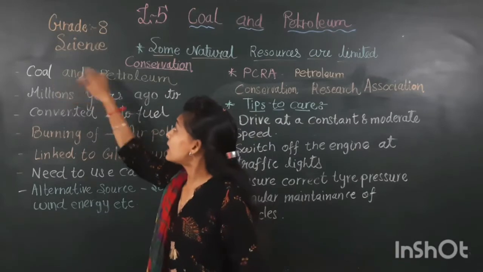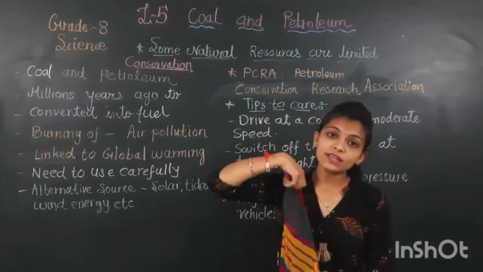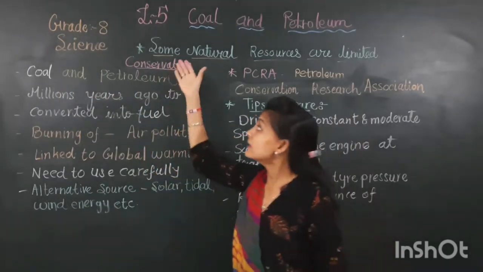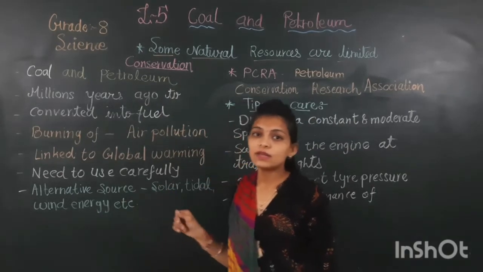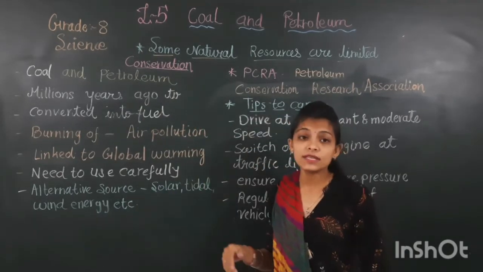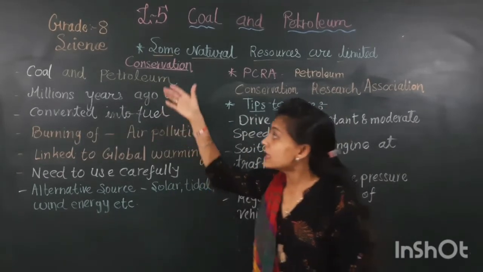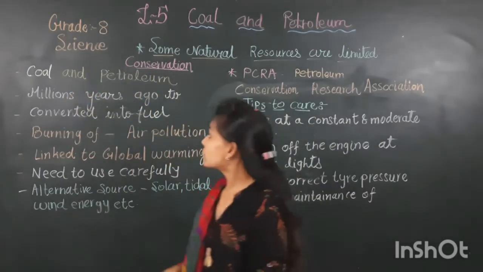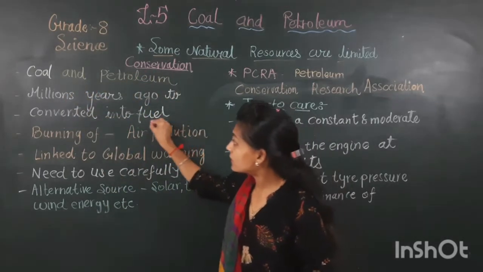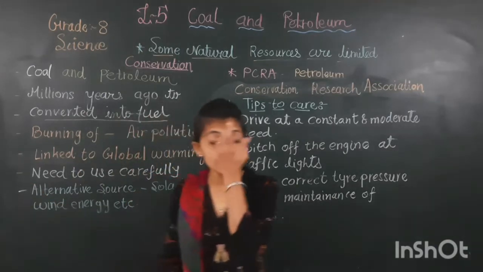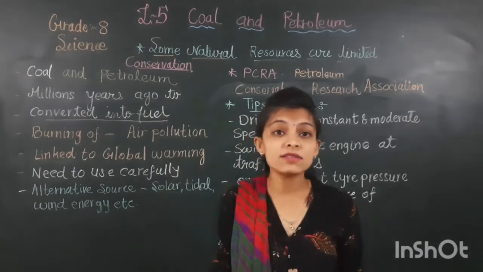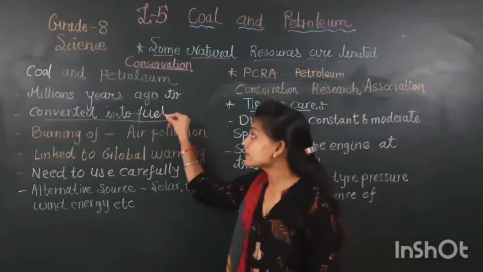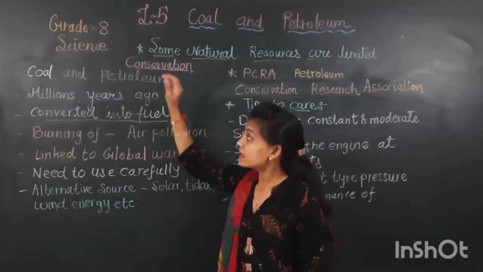Now let's start with today's topic. First of all, coal and petroleum. Coal and petroleum, you know that very well. They are examples of exhaustible resources. How do they form? It takes millions of years, thousands of years to convert into fuel.